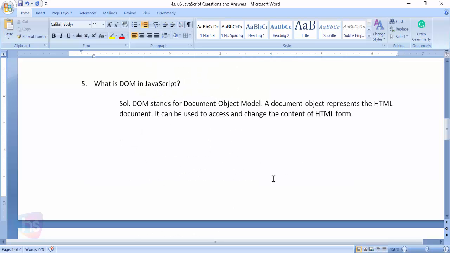And coming to the next one: what is DOM in JavaScript? It's very important. We have learned in many lectures about DOM objects interacting with HTML elements. It's very simple to answer. DOM stands for Document Object Model. A document object represents the HTML document. It can be used to access and change the content of an HTML form or interact with HTML elements.